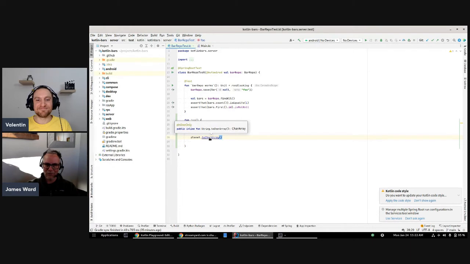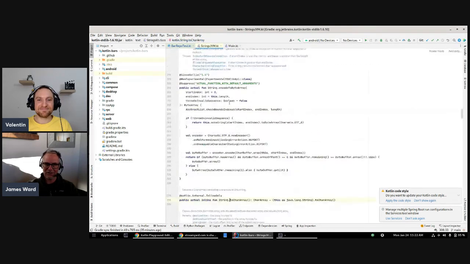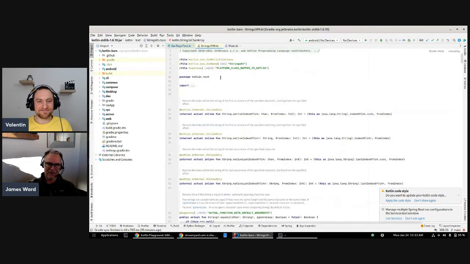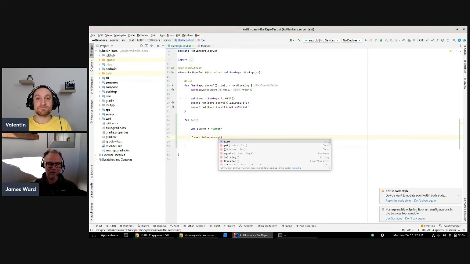When I control hover on toCharArray, it shows me that this is an extension function on string that Kotlin has added, defined in the package kotlin.text. So that's not an out-of-the-box JVM based method. It has just been enriched by extension, giving it an extension method, an extension function.